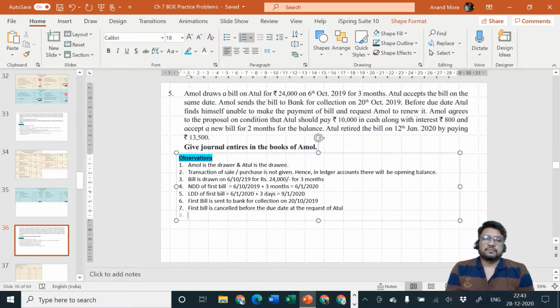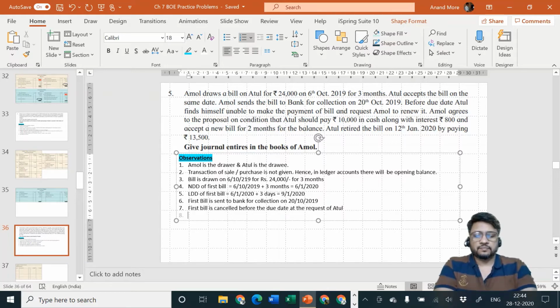Calculation, no option. Calculation always on the balance amount. Payment, two options, either today or along with the new bill. In the previous problem, it was paid along with the new bill. In the current problem, it is paid along with cash, that is today itself. In the previous problem, interest was required to be calculated, plus it was required to be accounted and paid. In the current problem, interest calculation is not required to be done. It is already done by them, 800 rupees. We are just required to account for the same. In the previous problem, calculation and accounting. In the current problem, only accounting. Calculation is already done. Okay.